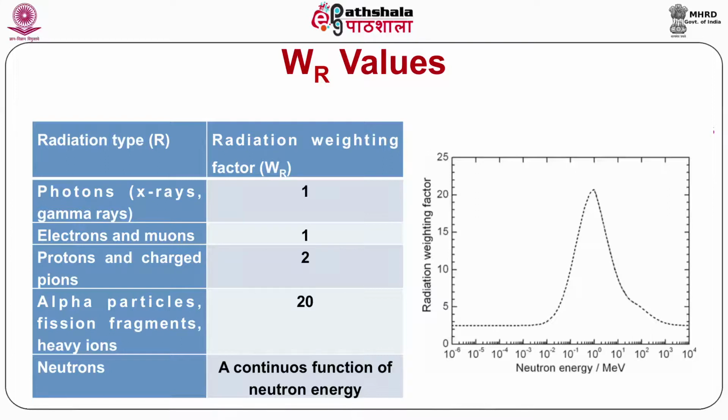Photons of all energy, like X-rays and gamma rays, have the value of 1. Electrons and muons also have the value of 1. Protons and charged pions have the value of 2. Alpha particles have the value of 20, and neutrons have a continuous value ranging from 5 to 20, depending on their energy. The figure in this slide shows the variation of WR values for neutrons.